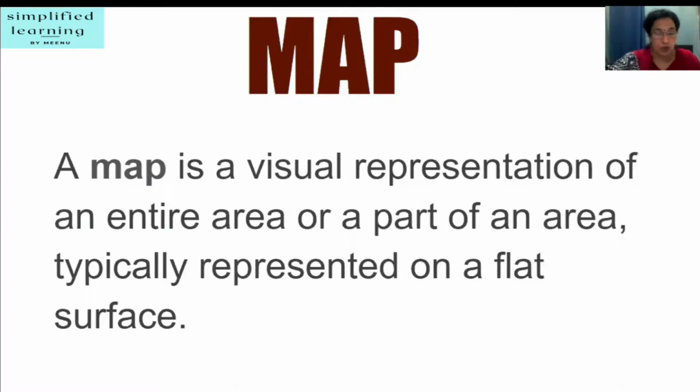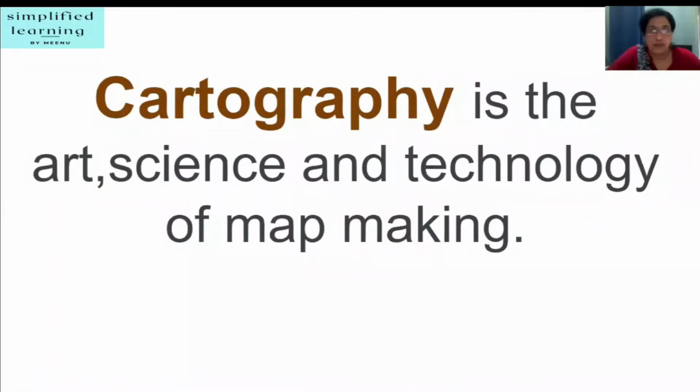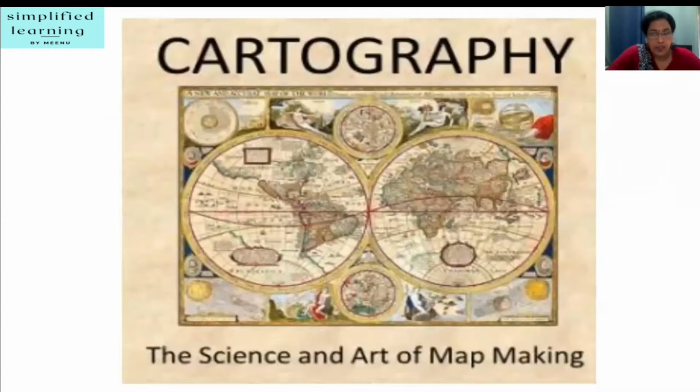But how is it possible? Yes, there is an art, science behind it. The art, science and technology of making maps is called cartography. Yes, it is possible with the help of cartography. It is the art, science and technology of map making. Maps have existed since the time of the Egyptian, Mesopotamian and Chinese civilizations, with the latter maps dating back to 6,000 years.